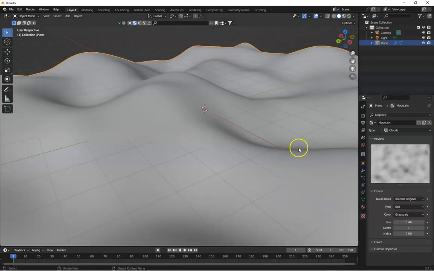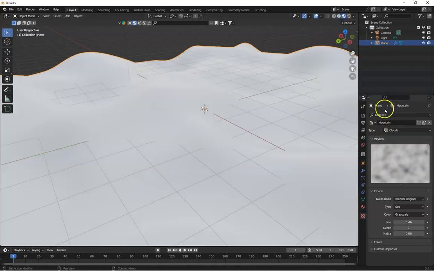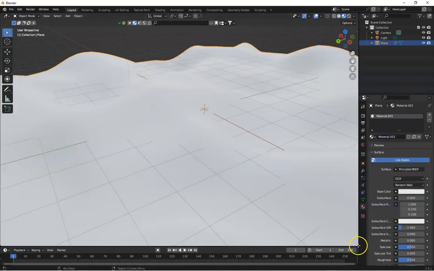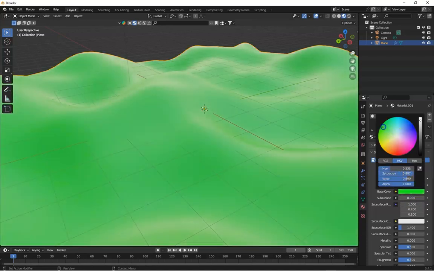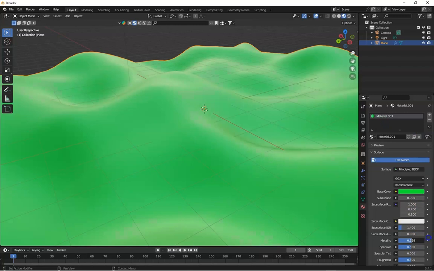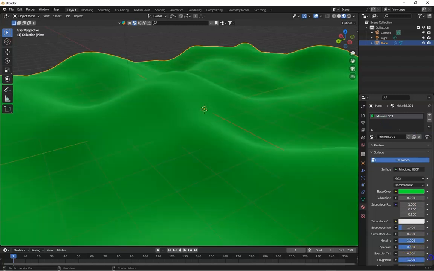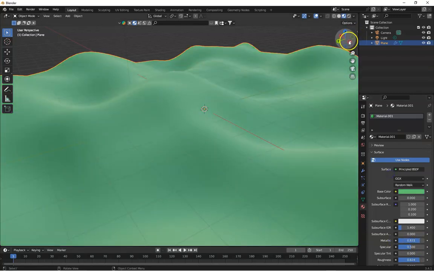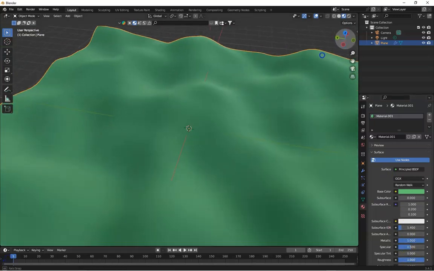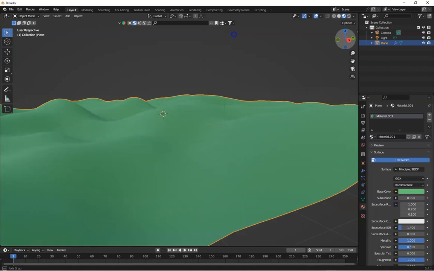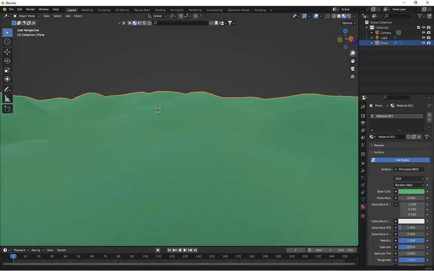Okay, let's apply some material on it. Go to the materials tab, press add new, and play with these settings to get a result. Okay, you can see it's looking good. Add metallic here, decrease roughness. Now you can see it looking like this.